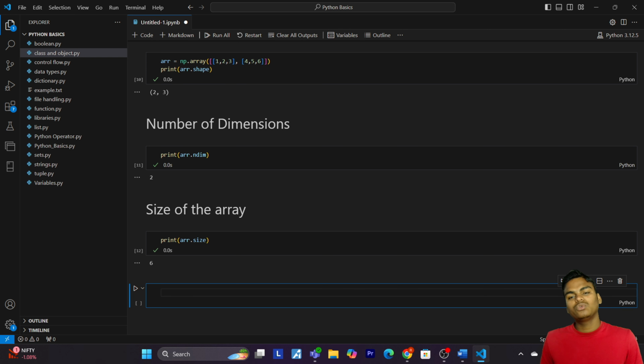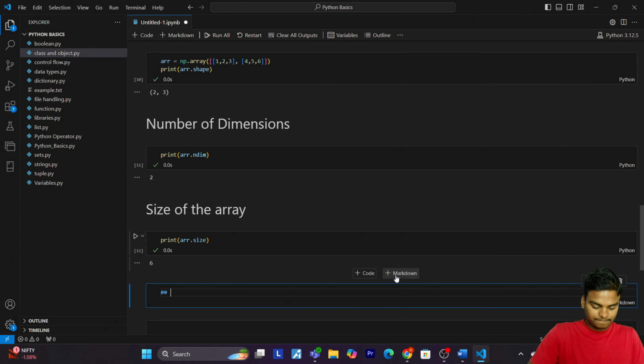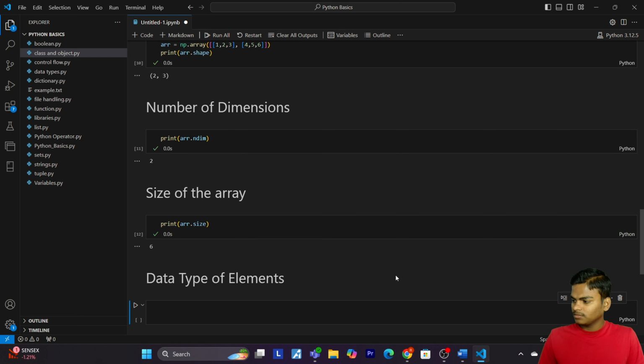Now let's come to the next point, that is data type of elements. So let me write data type of elements. Every array has a specific data type for its elements. Use the dtype attribute to find what it is.